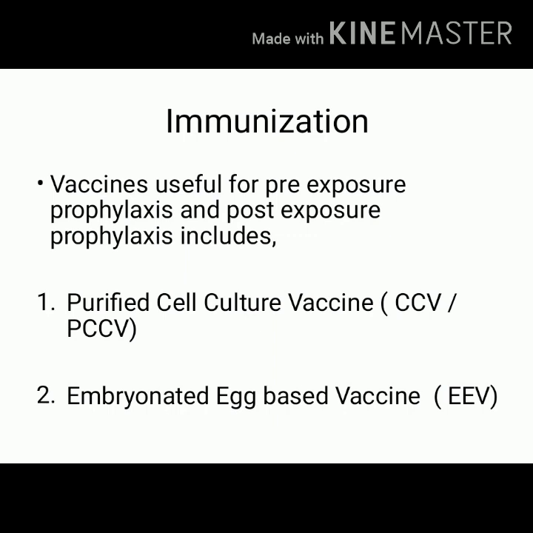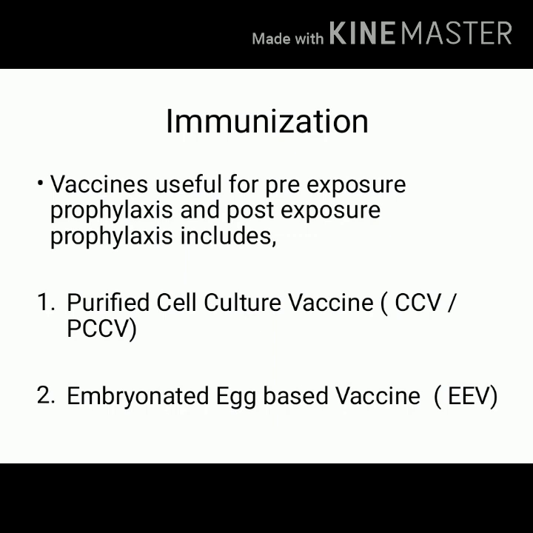So immunization can be done prior to the exposure, or it is very essential after exposure. So we have two categories for immunization: pre-exposure prophylaxis and post-exposure prophylaxis, or we can say pre-exposure immunization and post-exposure immunization. Here we are talking about active immunization.